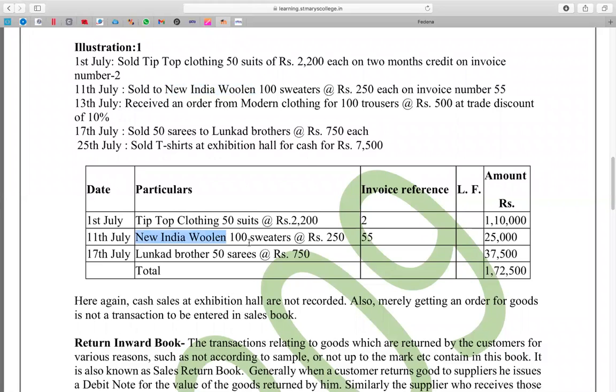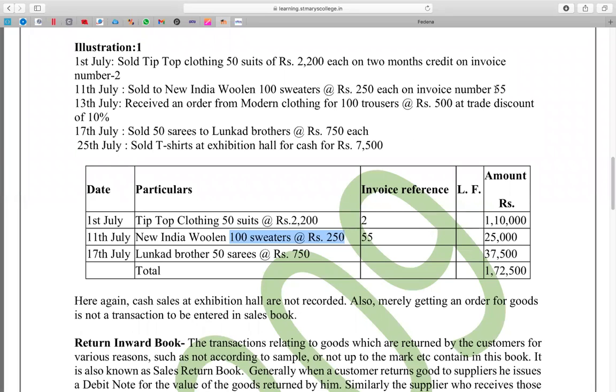Write the details of the goods: you're selling 100 sweaters at 250 per sweater.